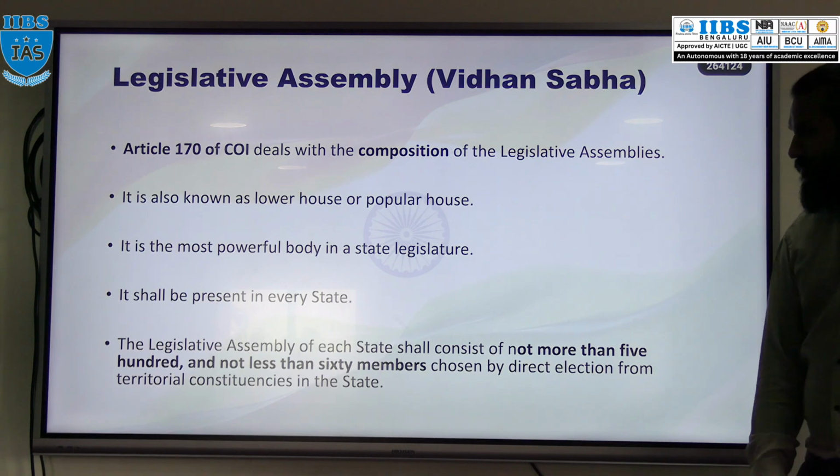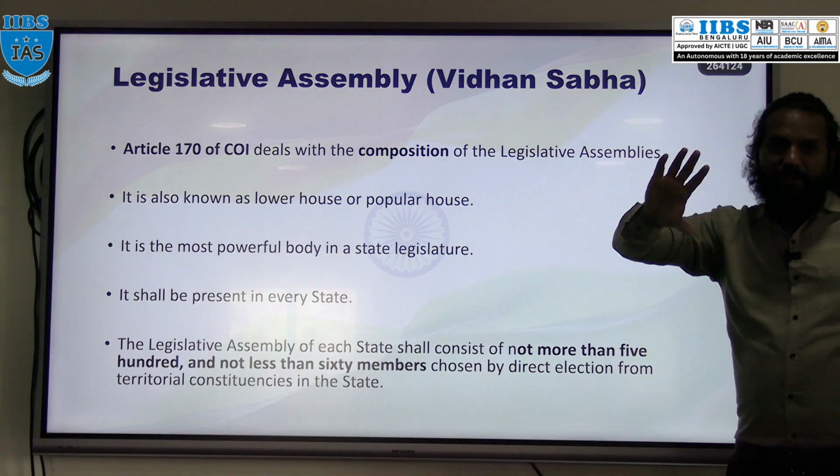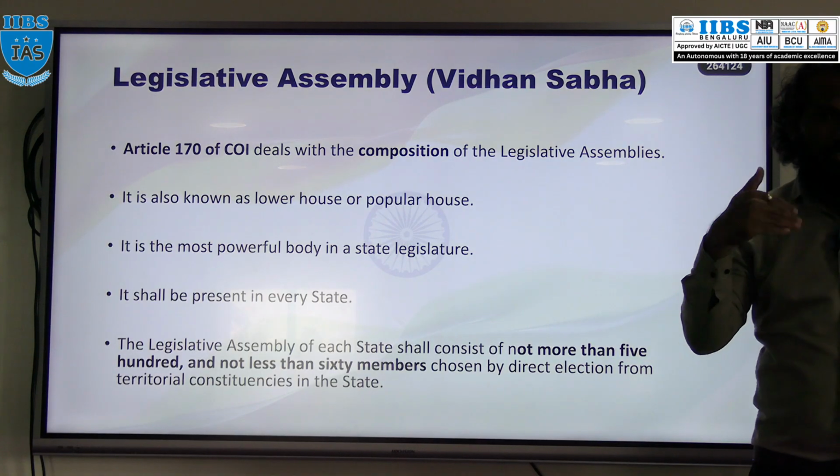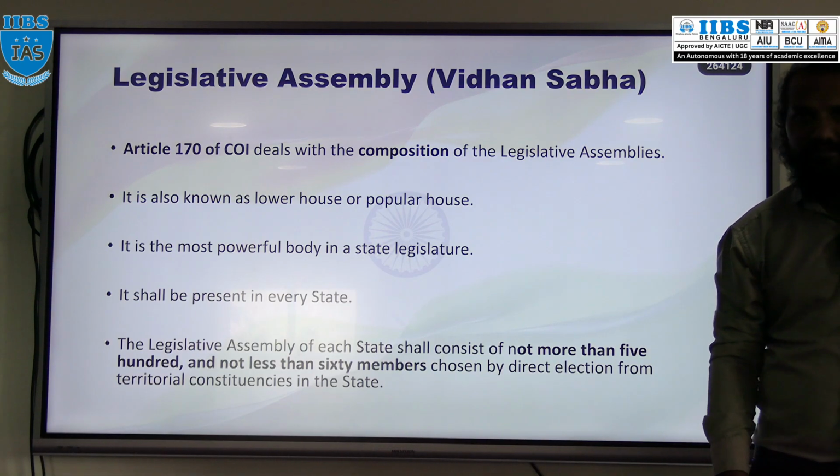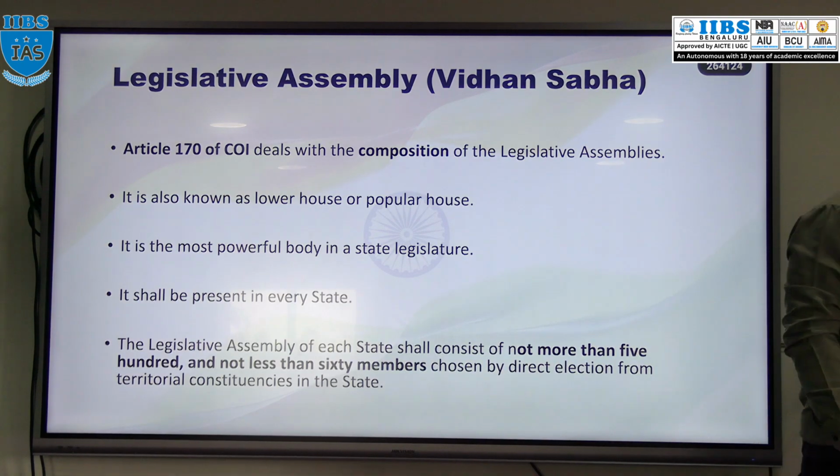Okay, so according to the constitution, what is that composition? The maximum number of members should not be more than 500 and the minimum should not be less than 60. Okay, so that is the composition.